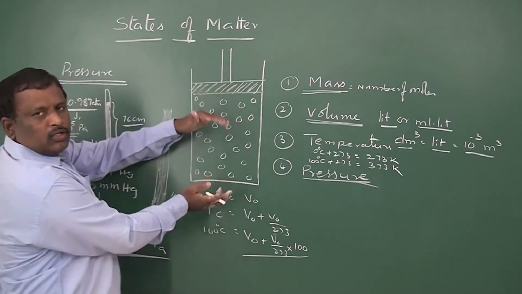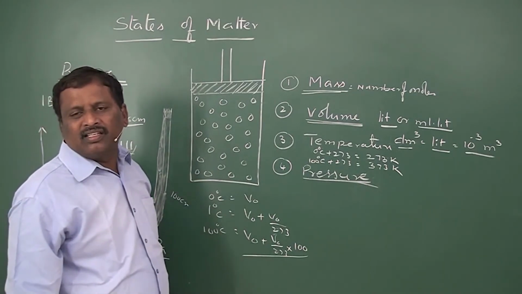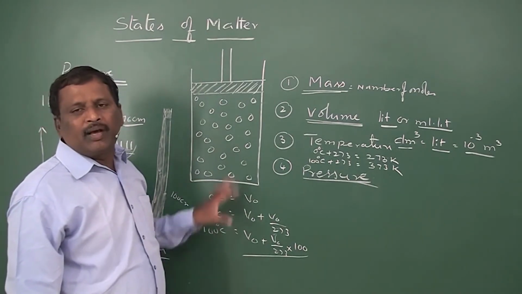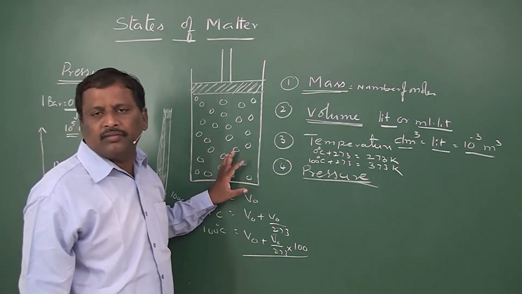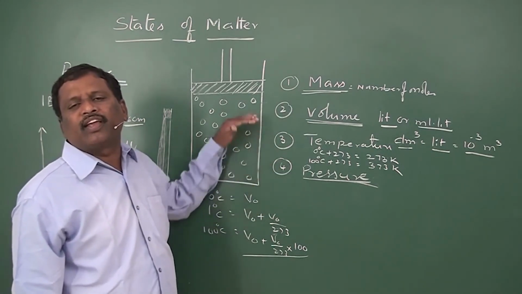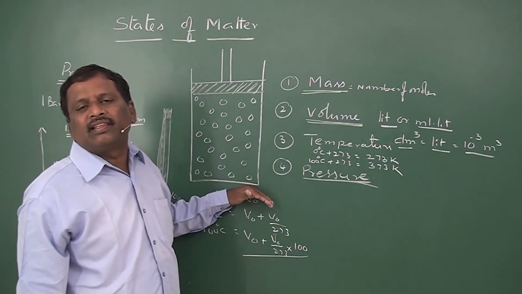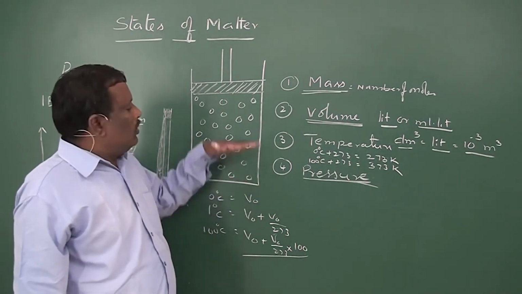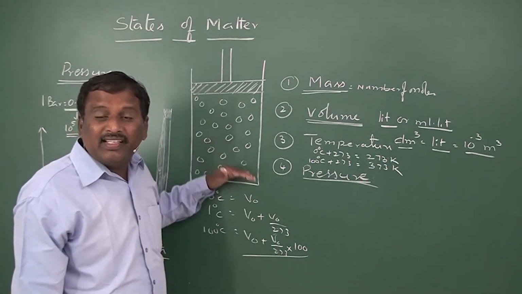When they come closer, the density may increase, but the number of molecules is not changing and the mass is not changing. The volume occupied by the gas molecules will gradually decrease.